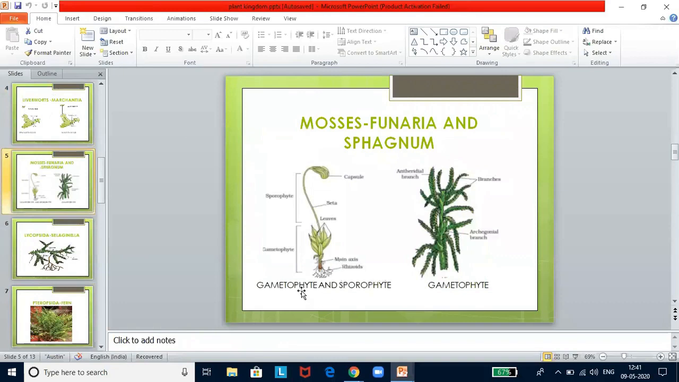You just look at this gametophyte and the sporophyte. Here the sporophyte will be short-lived, but the gametophyte is long-lived, and the sporophyte is dependent on the gametophyte. Now this sporophyte will be divided into capsule, seta, and a foot which is embedded in the leaf, and this is the gametophyte. So in this gametophyte, what you see is the antheridial branch, where the male gametes are produced. This is the archegonial branch where the female gametes are produced.